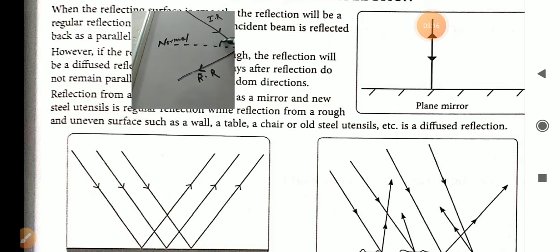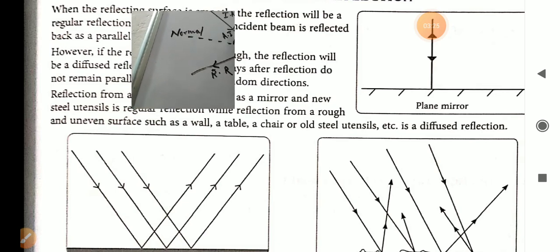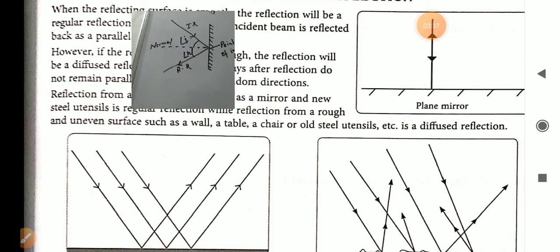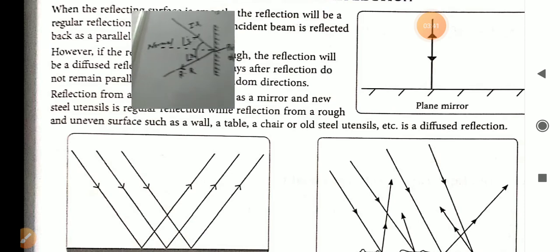The angle formed between the incident ray and the normal is known as the angle of incidence. And this is known as the angle of reflection, which I had explained yesterday.